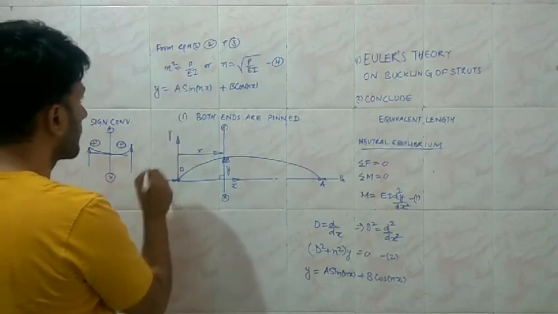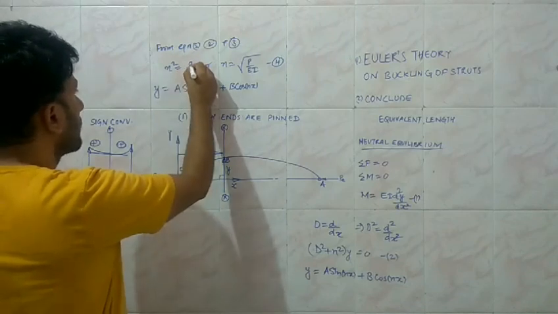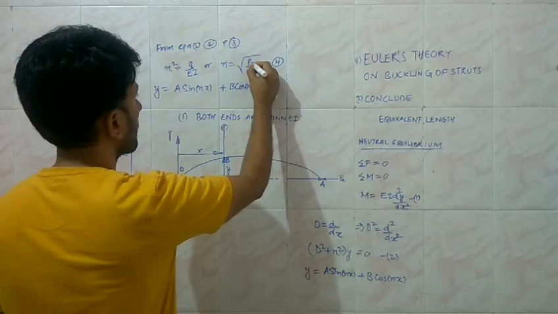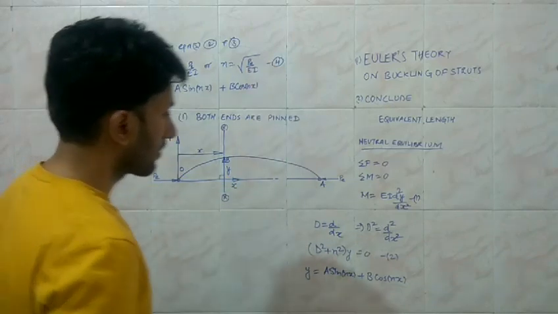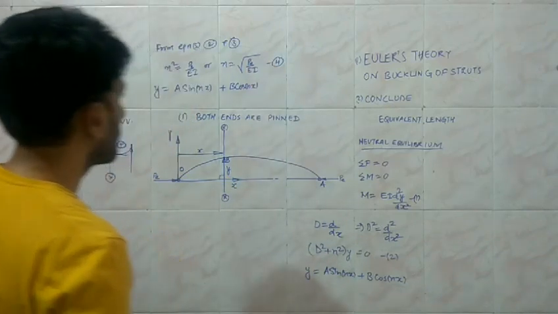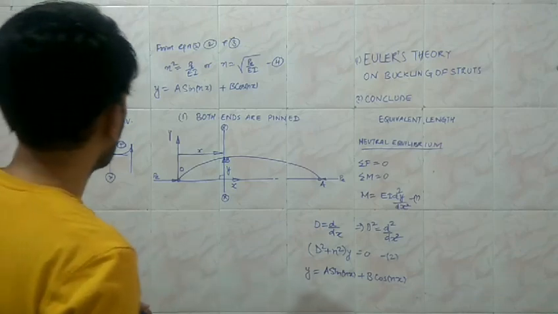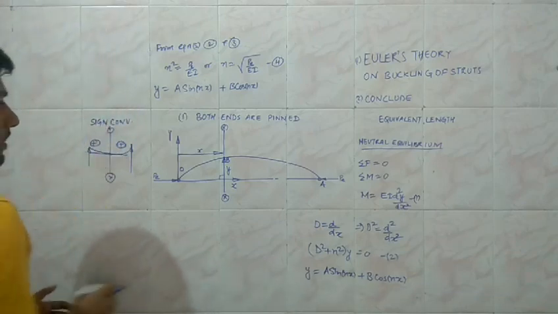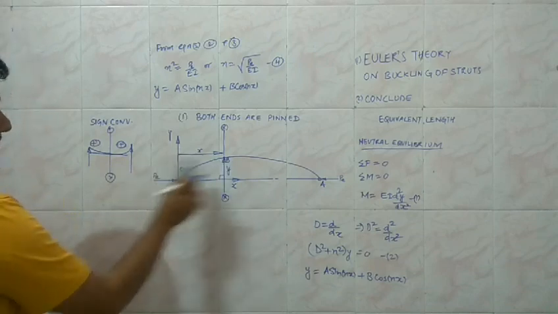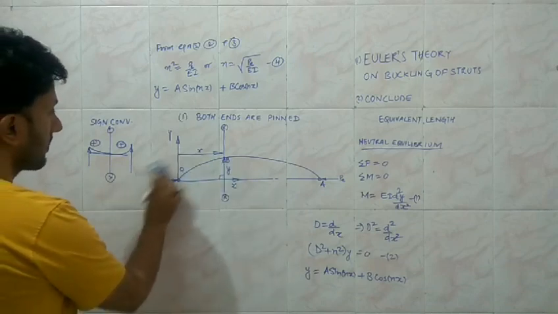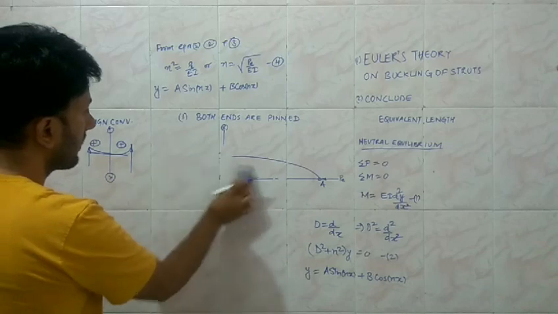Because I am using the load PE, we need to use the subscript PE here. PE is the subscript used to denote that this is the value of the critical load based upon Euler's theory. Because we don't have the space, I am going to delete this, and you may refer to it later on.